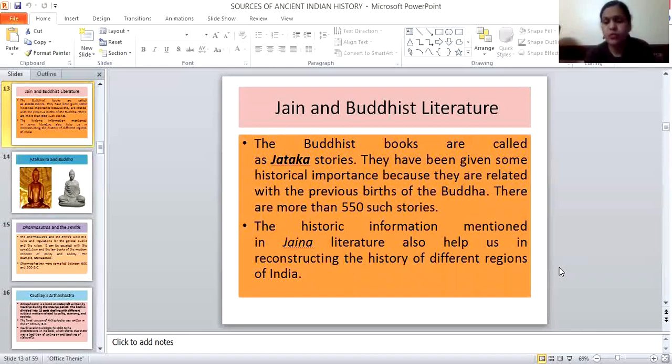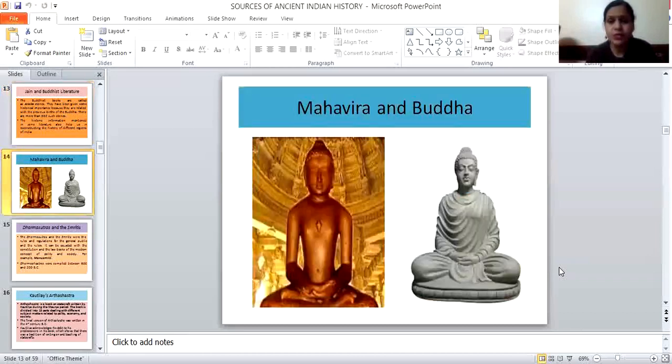The historical information in Jain literature also helps us reconstruct the history of different regions of India, how Mahavira founded Jainism, what the principles of Jainism were, why Jainism succeeded at the time and why it failed in India. Jain and Buddhist literature give us a lot of information to know Indian history and culture well.